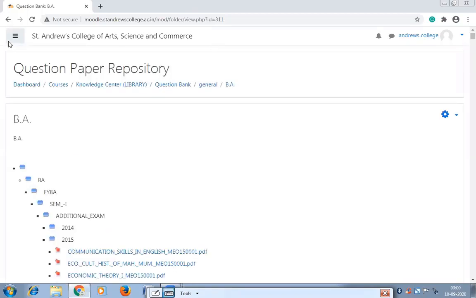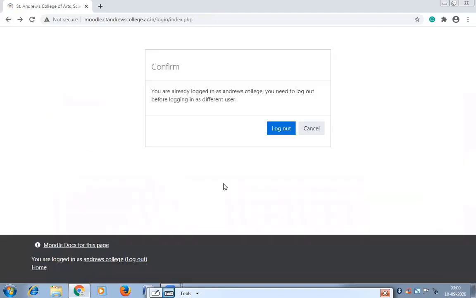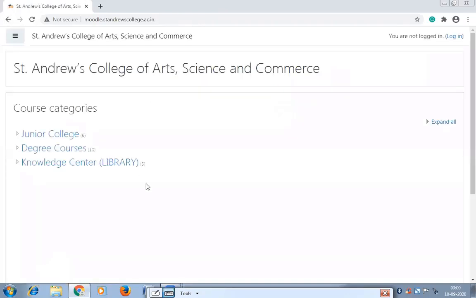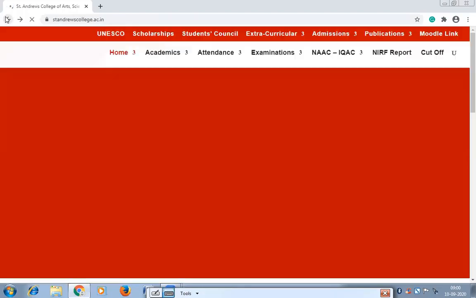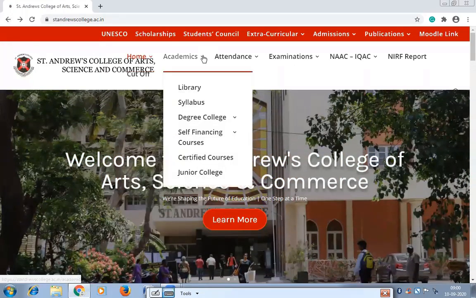Another resource I want to show you, which is very important. These are the question papers which are uploaded by us, by the library. But suppose we are not getting all the question papers of the university. We are getting question papers for which we have an exam center for the papers. Those papers only we are getting in the library, so that we are uploading here. But when you want to have actual university papers, what do you have to do? For that we have provided a link to the university question papers through our website.